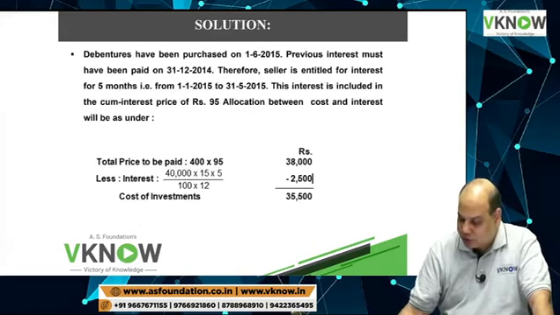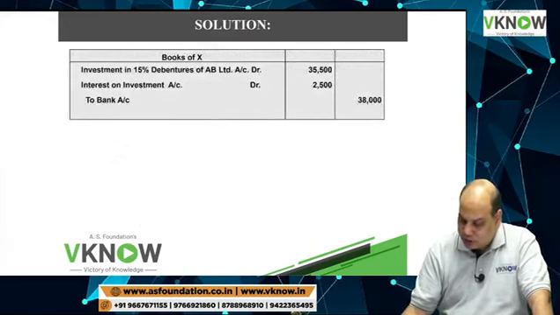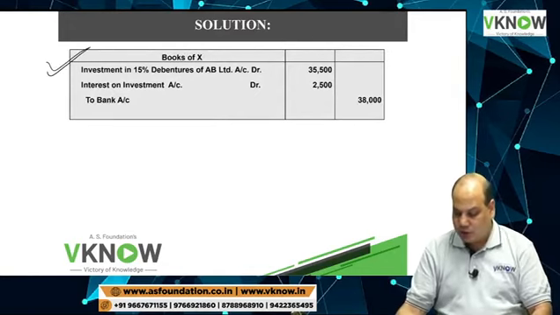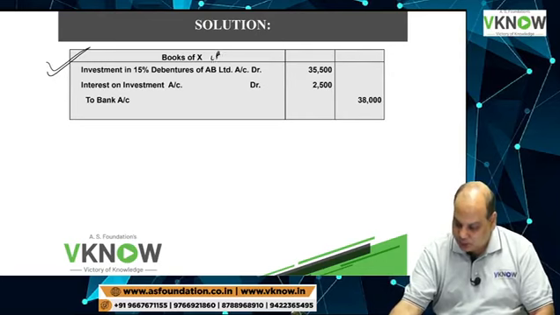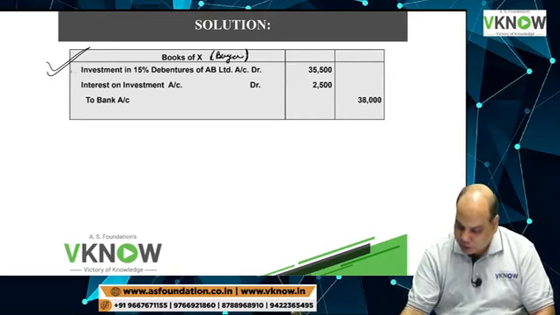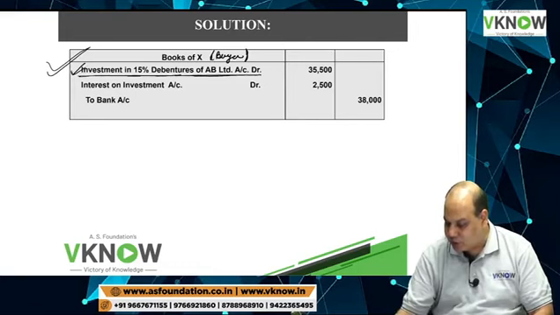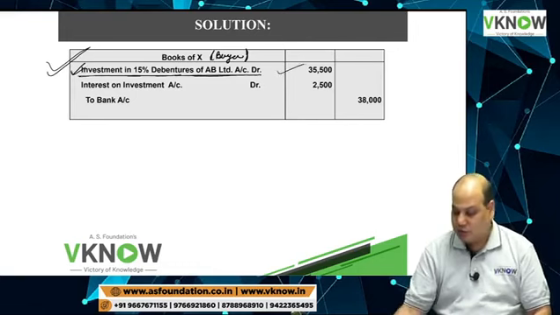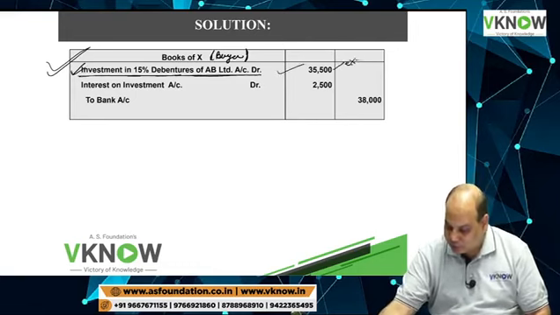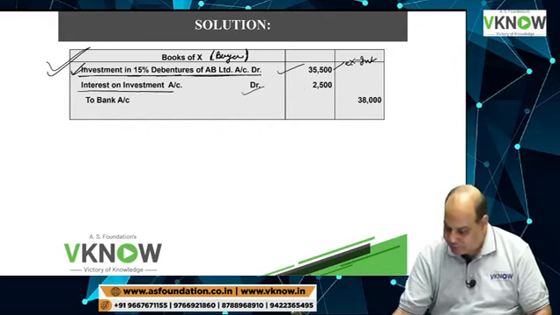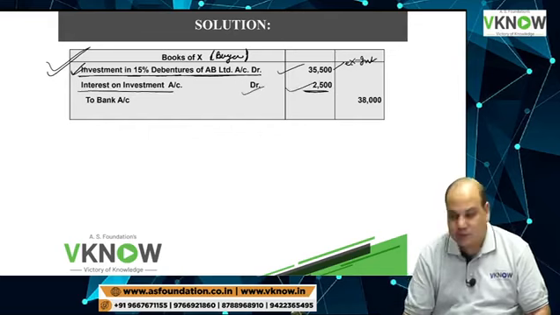Now what is the journal entry we will pass? In the books of X Limited, who is X Limited? Buyer, purchaser of investment. He will record investment at ex interest price: investment in debentures of AB Limited account debit 35,500. This is ex interest price. Interest on investment, debit 2,500.